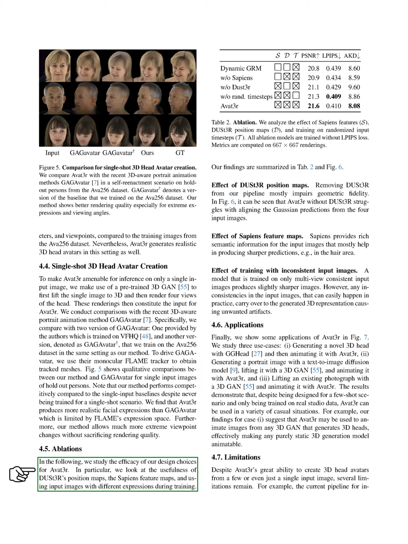Next, we evaluate the effectiveness of our design choices for Avat3r. We examine the impact of Avat3r's position maps, the Sapiens feature maps, and the use of input images with varying expressions during training. Our findings indicate that removing the position maps significantly reduces geometric accuracy, as seen in our ablation studies. The Sapiens feature maps enhance the semantic richness of the input images, leading to sharper predictions, particularly in areas like hair. Training with consistent input images yields slightly sharper results, but inconsistencies can introduce artifacts in the generated 3D representation.